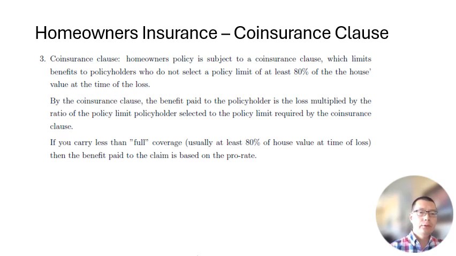By the co-insurance clause, the benefit paid to the policyholders is the loss multiplied by the ratio of the policy limit policyholders selected to the policy limit required by the co-insurance clause.